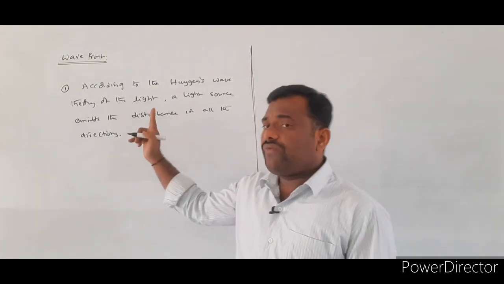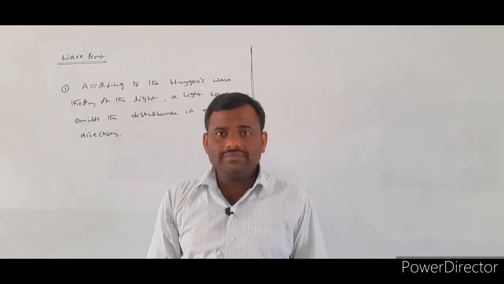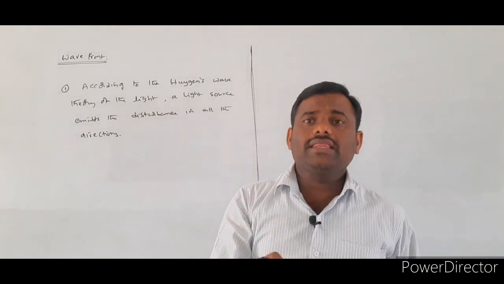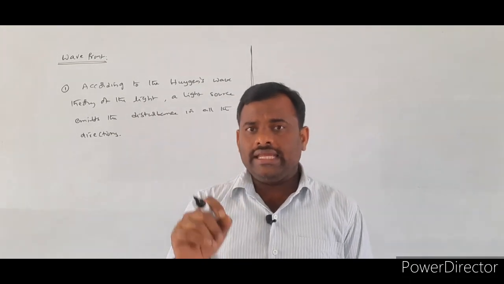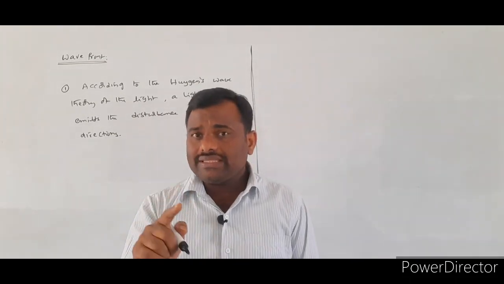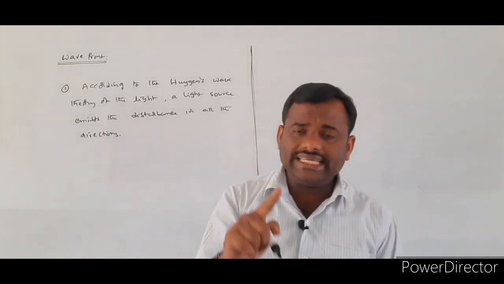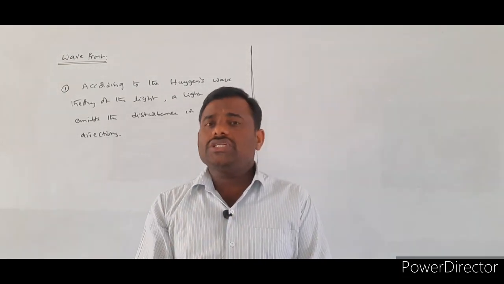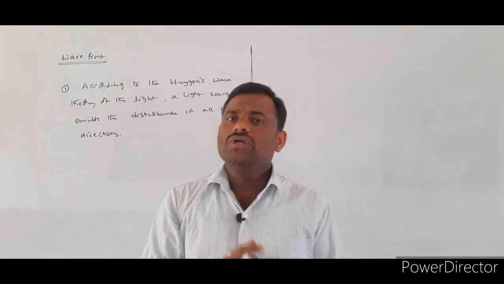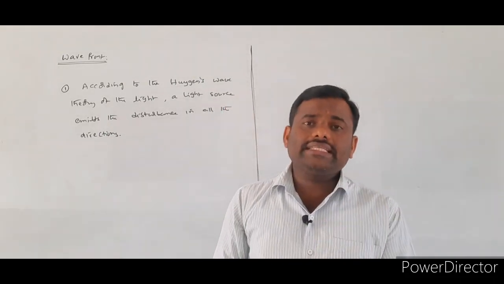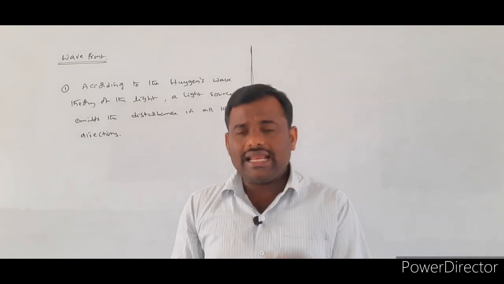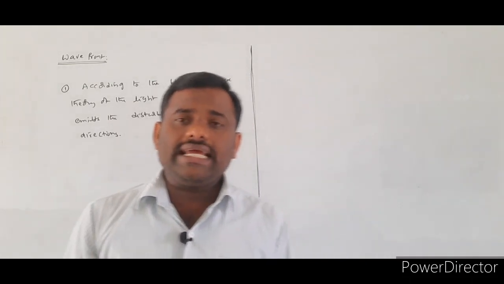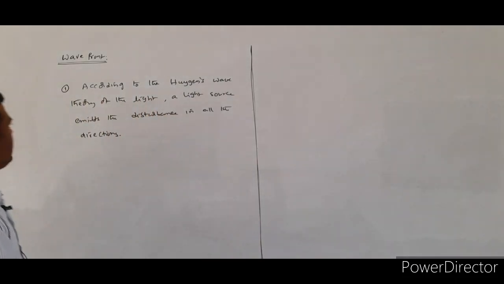Next one. Whenever that source emits the disturbance in all directions, if that disturbance travels in a homogeneous medium or a given medium, that disturbance will act over the particles which are present in that medium. So, what is the second point? Whatever disturbance is emitted by the given source of light will act over the particles which are present in that medium.